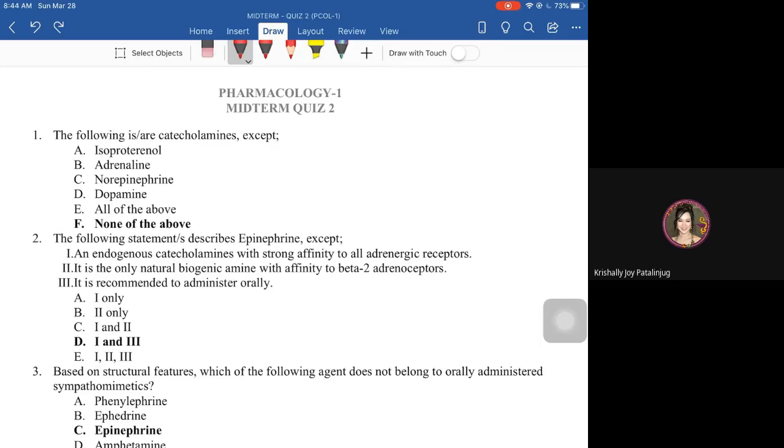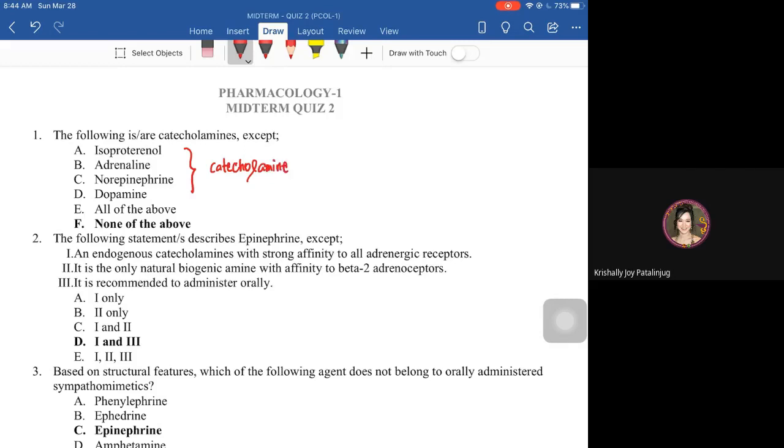Rationale for midterm quiz number 2. Number 1, you were asked which of the following is or are not a catecholamine. For letter A, isoproterenol, letter B, adrenaline, C, norepinephrine, and D, dopamine, these are all considered catecholamines.